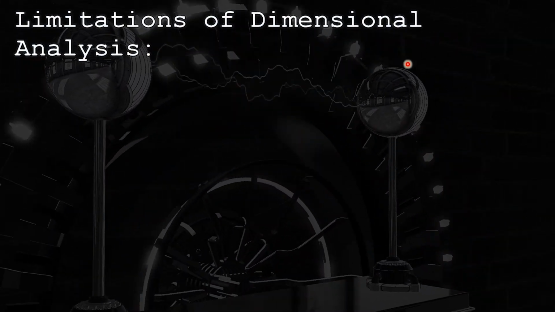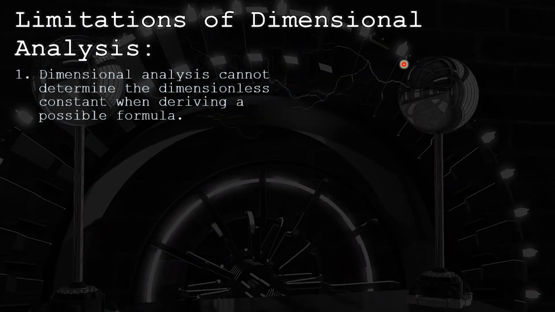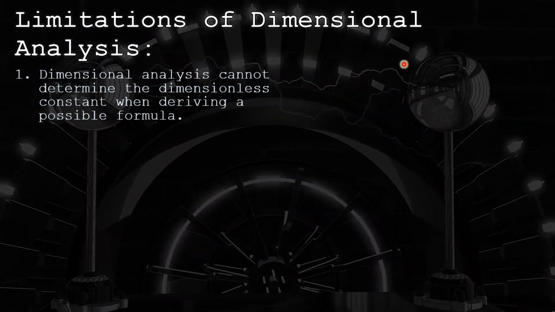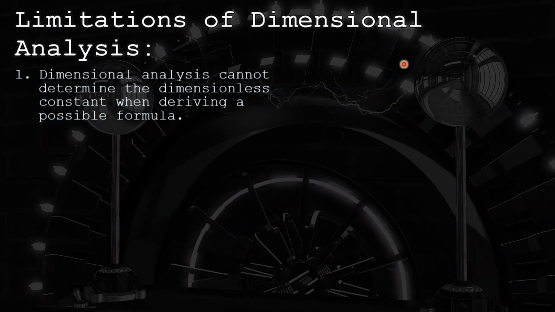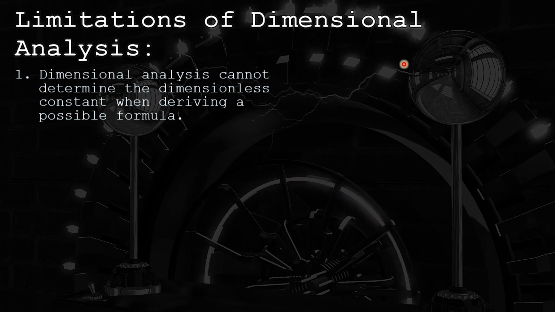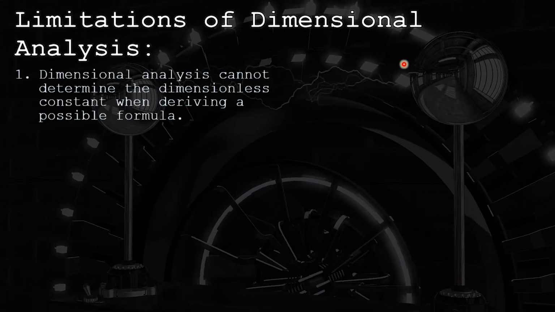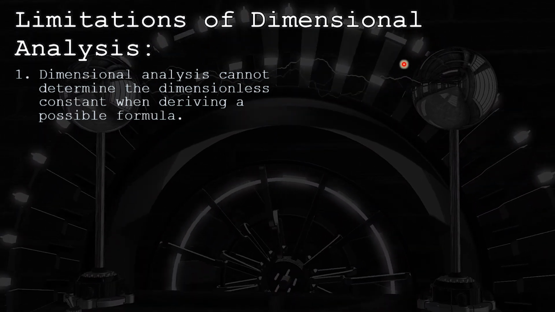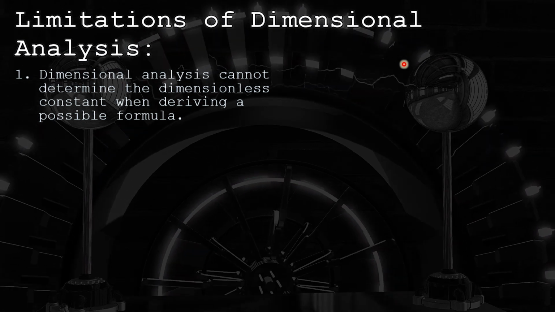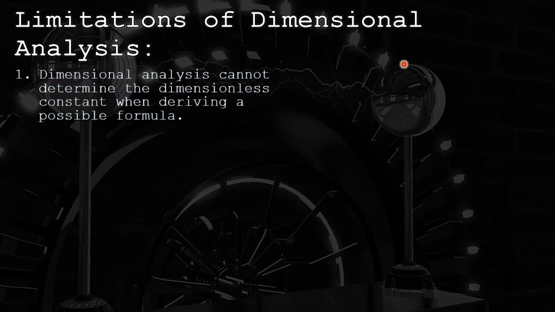Limitations of dimensional analysis. So students, in our previous lecture, part 2 of the lecture series on dimensional analysis, we saw some advantages, or we can say the applications, of dimensional analysis, in which we can use it to check the consistency of an equation, that is, whether the equation is dimensionally correct or not.